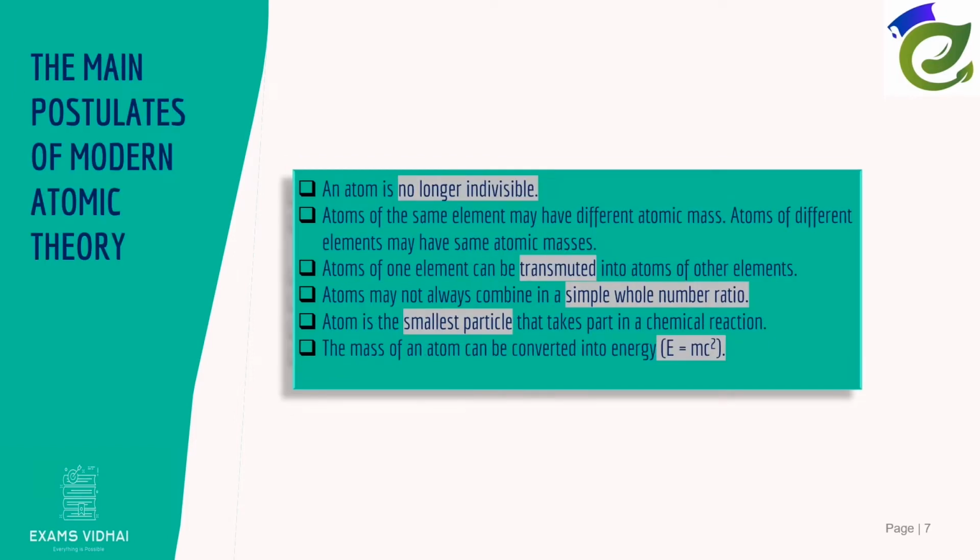An atom is no longer indivisible. Atoms of the same element may have different atomic masses. Atoms of different elements may have the same atomic mass. Atoms of one element can be transmuted into atoms of other elements. Atoms may not always combine in a simple whole number ratio. Atom is the smallest particle that takes part in a chemical reaction. The mass of an atom can be converted into energy.